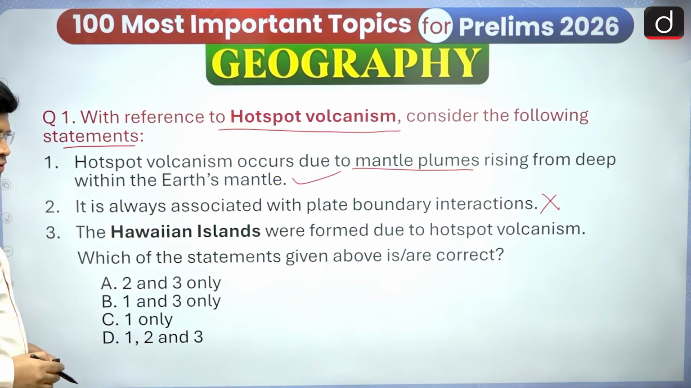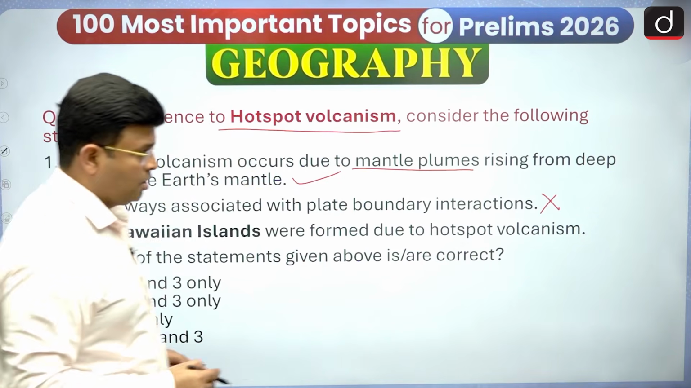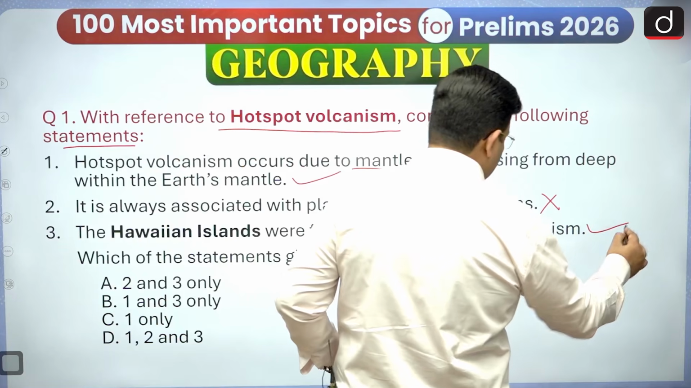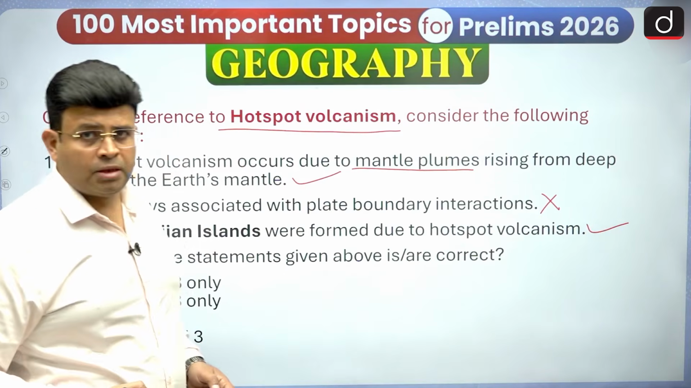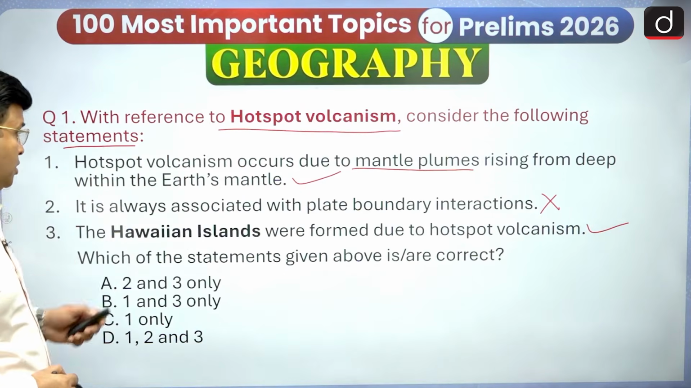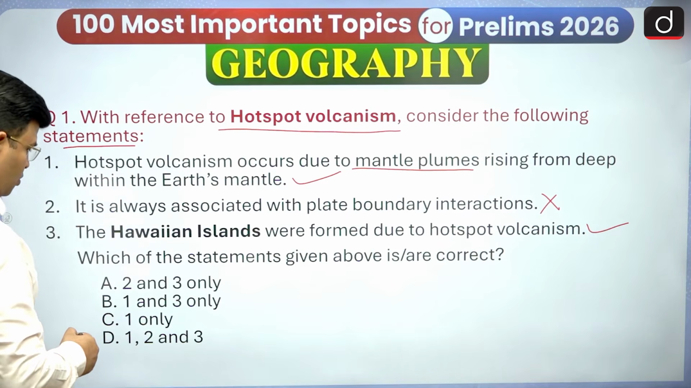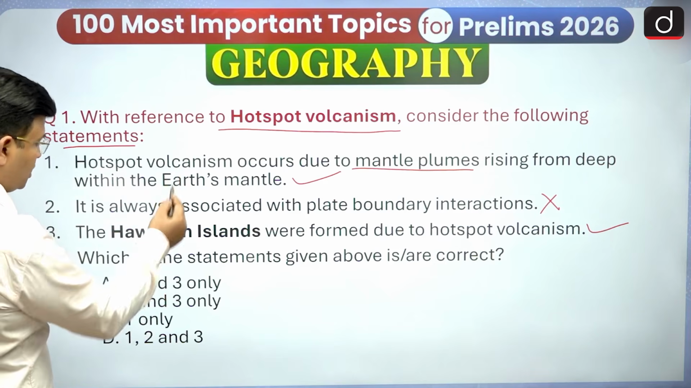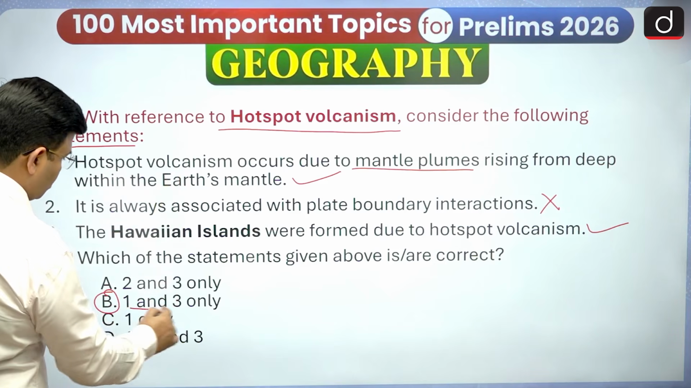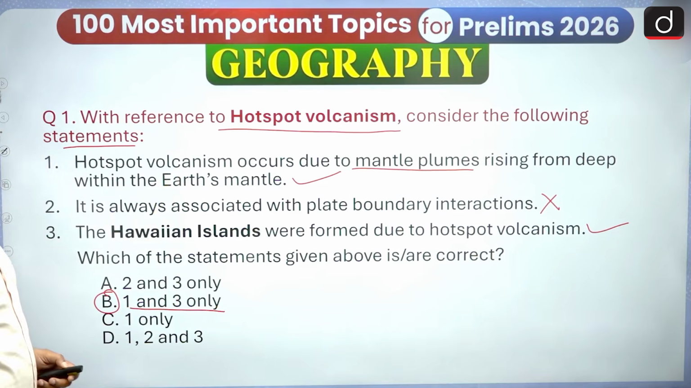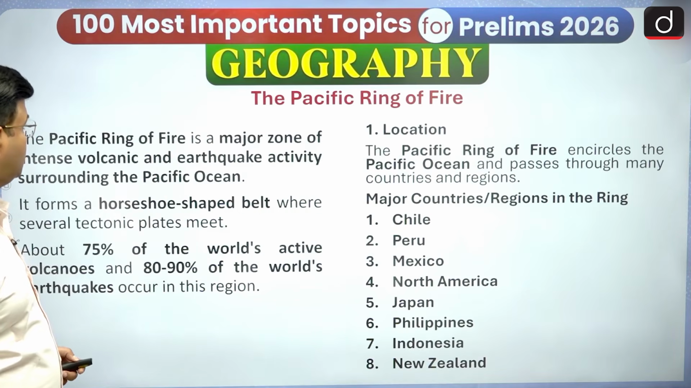The Hawaiian Islands were formed due to hotspot volcanism. So yes, this third statement is completely correct. On the basis of this, the first and third statements are correct, so option 1 and 3 is correct. So here we have seen this question's answer.